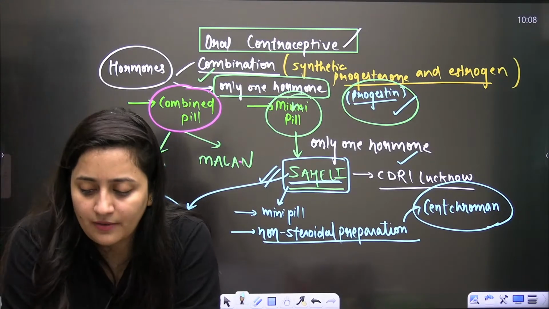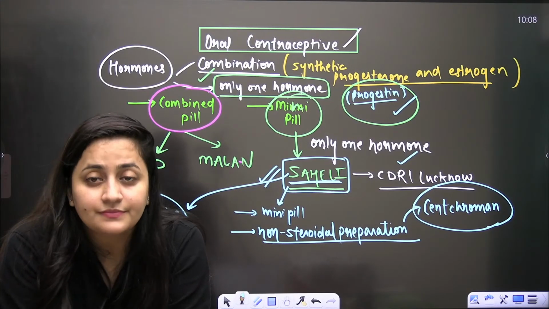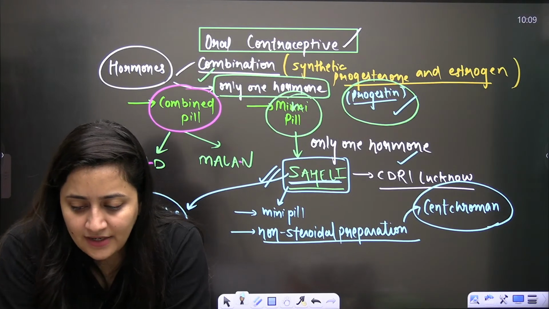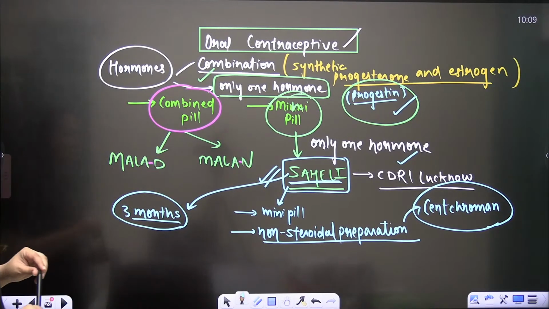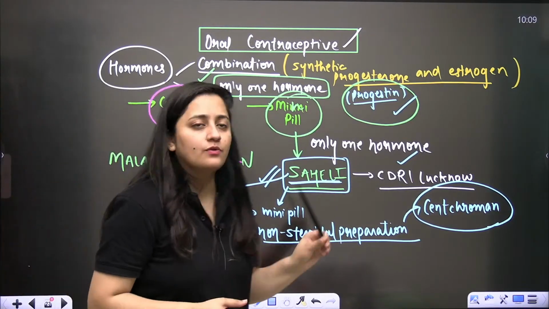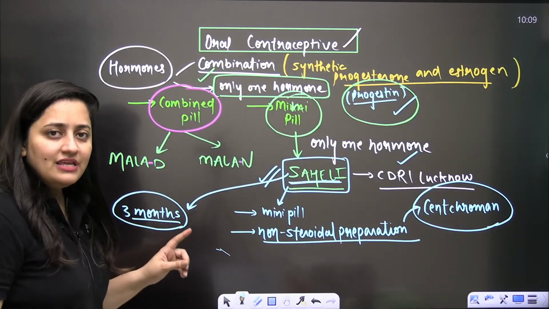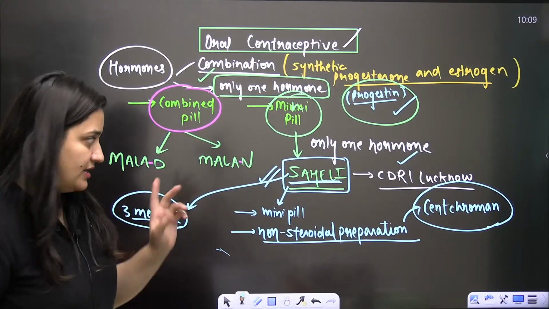So it's centromen. Done, bache? Okay. So non-steroidal preparation. So you guys can get a question on the basis of it. So for the initial 3 months, twice a week, and then once in a week. This is how it works.